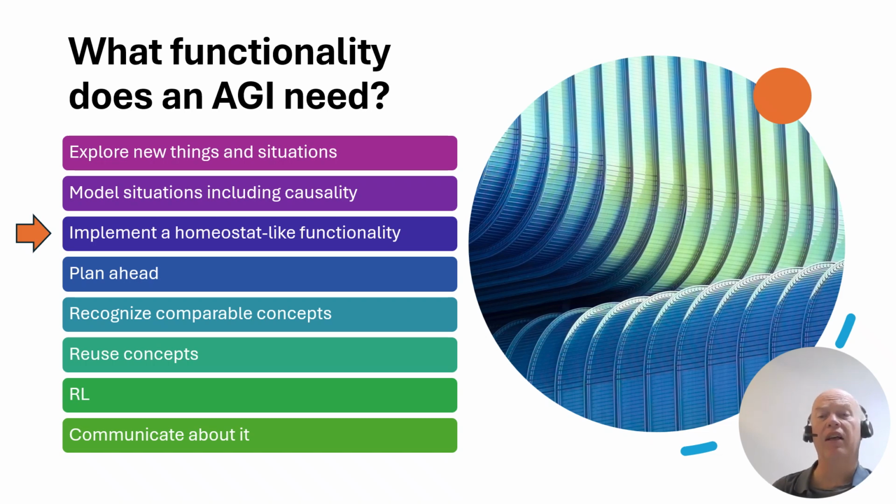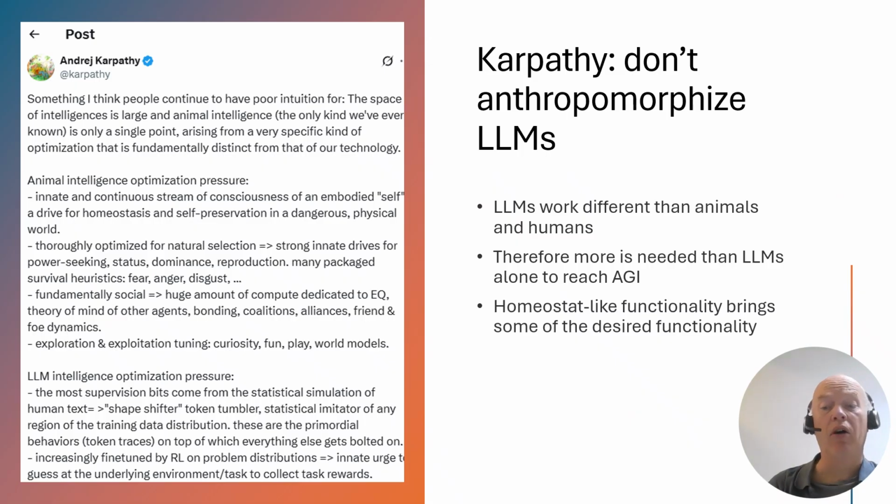We all see that LLMs are getting very powerful, but we notice that something different is needed for AGI than LLMs alone. Andrej Karpathy, in a recent post on X, says don't anthropomorphize LLMs. He says LLMs work differently than animals and humans. And my argument then is that is why something more is needed than LLMs alone to reach AGI. And a homeostat-like functionality, which is what this video is about, brings some of the desired functionality.